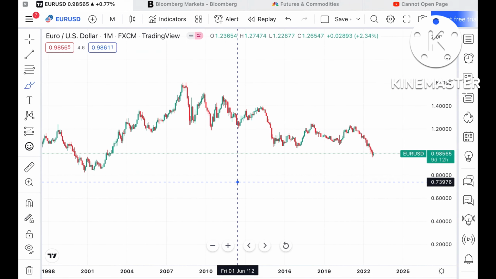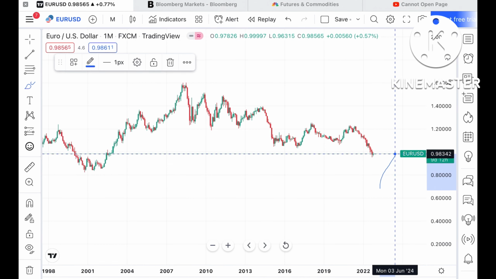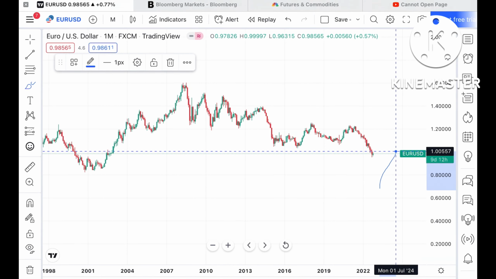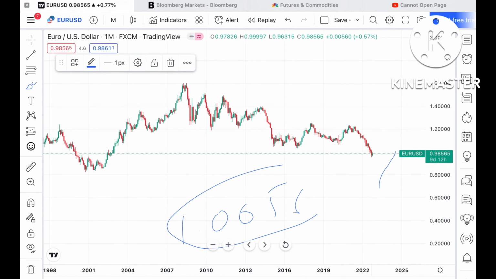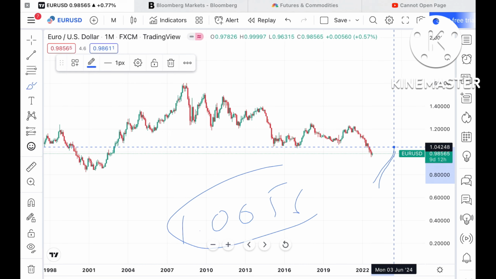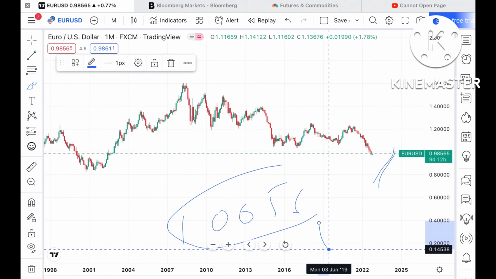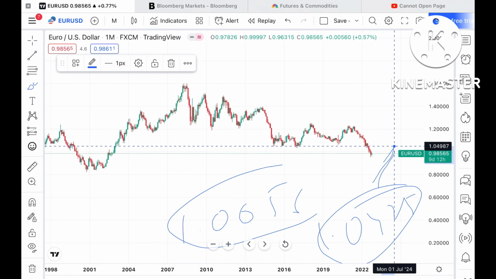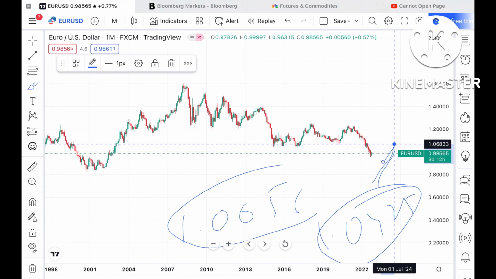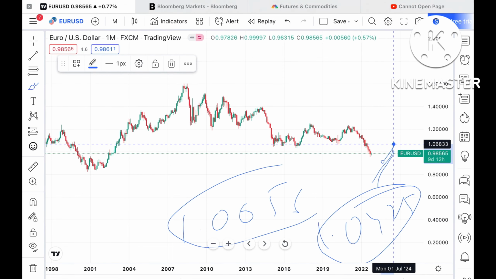But suppose the price sustains above this particular level, then we can see it move towards $1.0056, and from there it can go further upside towards $1.0425. If the price moves above that level, there is a high chance it can go further upside towards $1.06833.